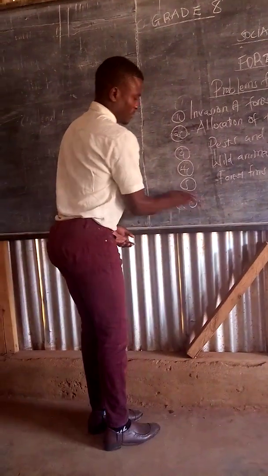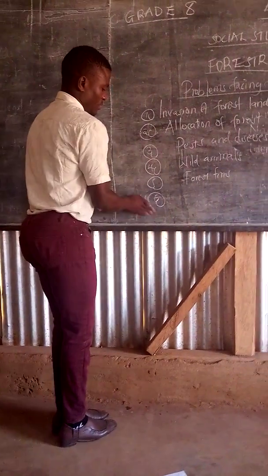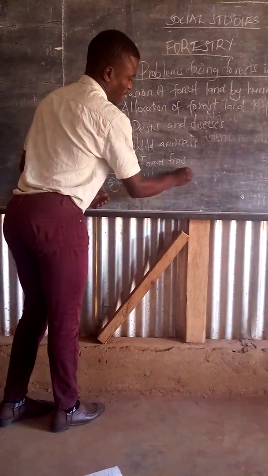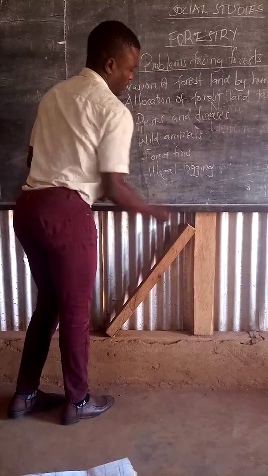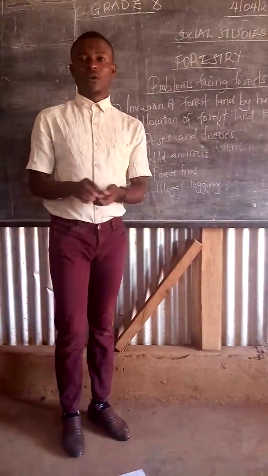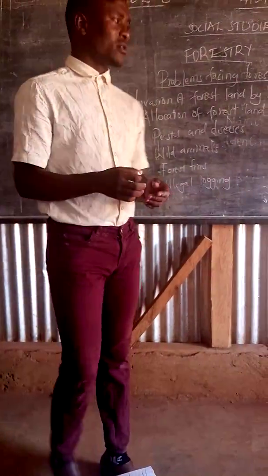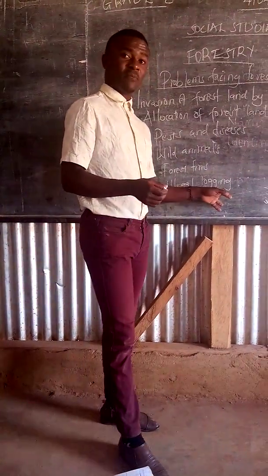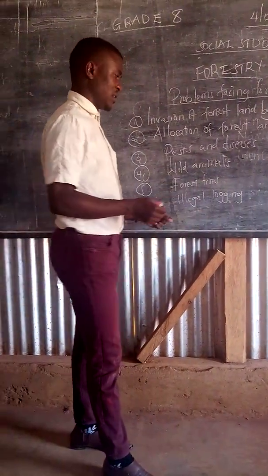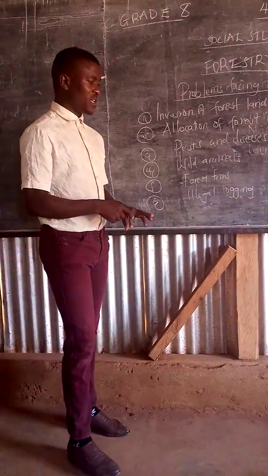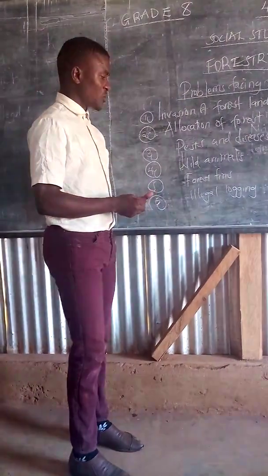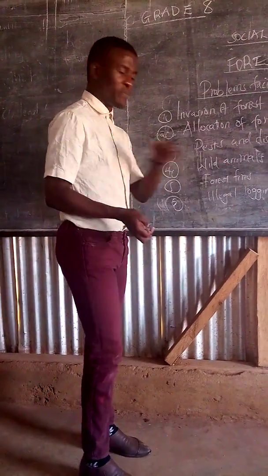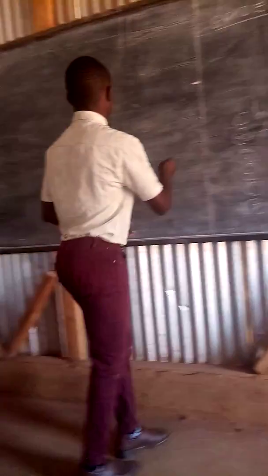Number 6 problem, we have illegal logging. Now, when you speak of illegal logging, this means that the government has not legalized what is going on. This happens sometimes with sawmillers. They do carry out illegal logging. Sometimes they cut immature trees so as to acquire posts, and it actually leads to a great destruction of the forests in Kenya.